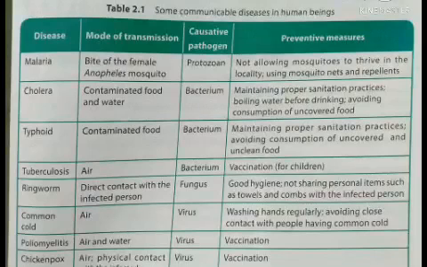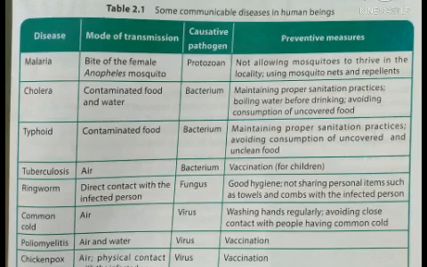Disease is malaria. The mode of transmission is the bite of the female Anopheles mosquito. The causative pathogen is a protozoan. The preventive measure is not allowing the mosquito to thrive in the locality, using mosquito nets and repellents. Disease is cholera. Mode of transmission is contaminated food and water. Causative pathogen is bacterium. Preventive measures are maintaining proper sanitation practices, boiling water before drinking, and avoiding consumption of uncovered food.